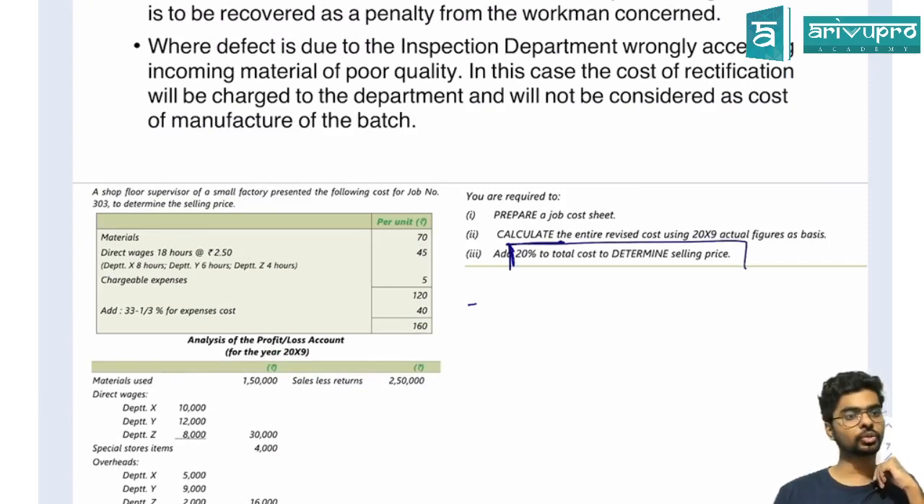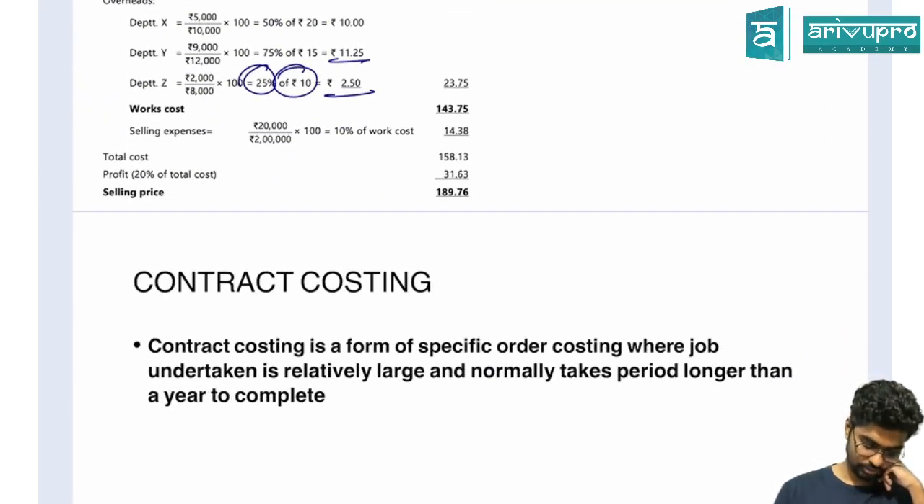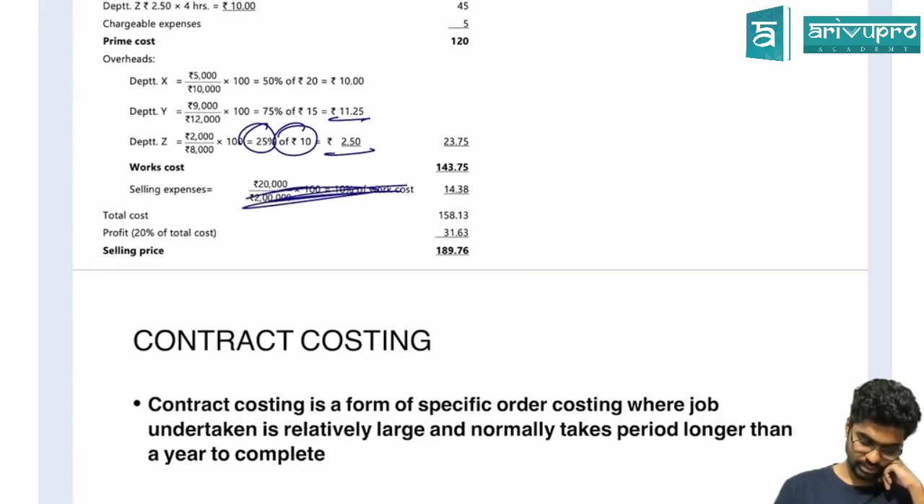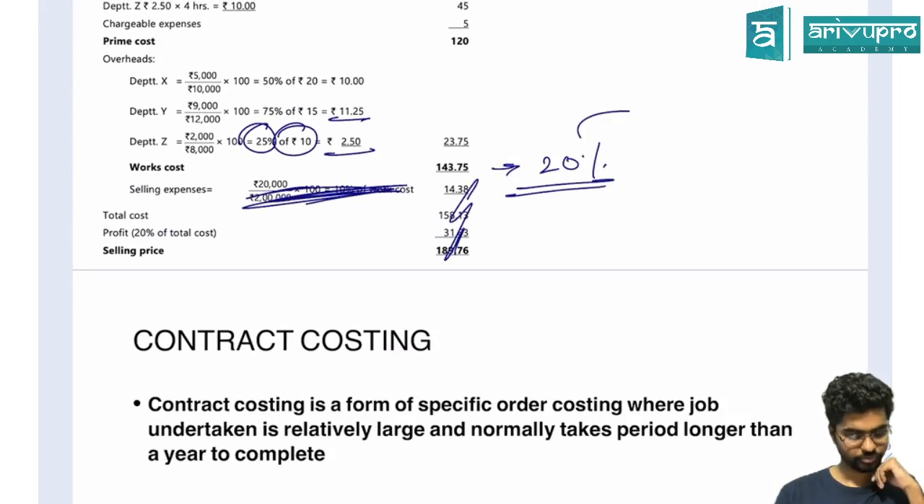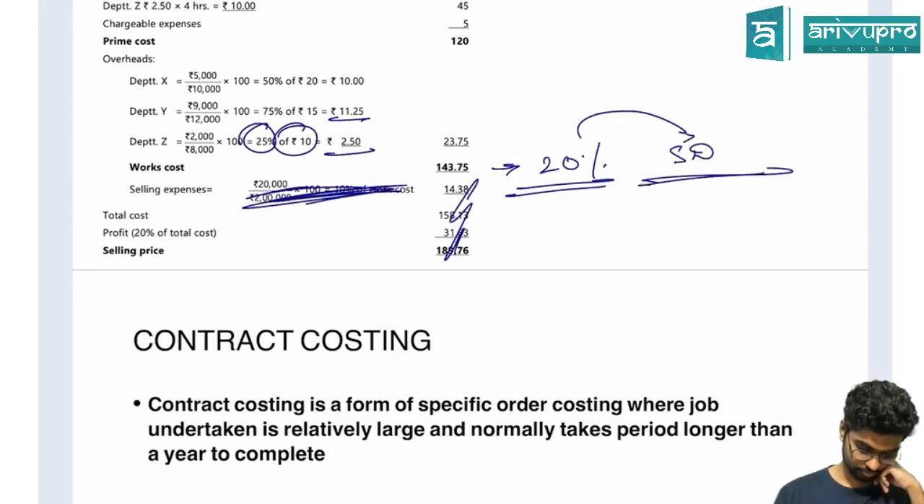Add 20% to the total cost. Guys, sorry, it's actually a mistake. So, add 20% to it, that becomes your selling and distribution.